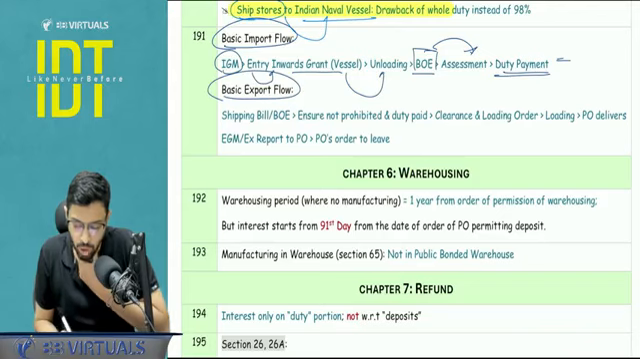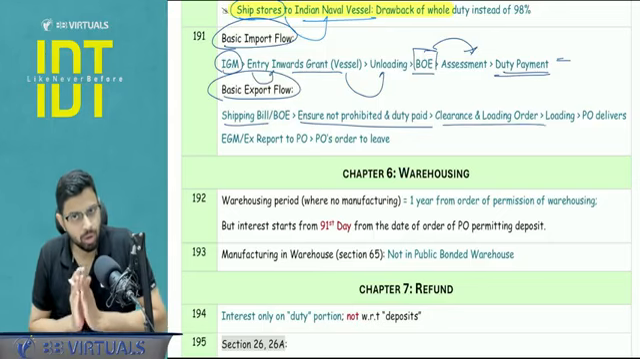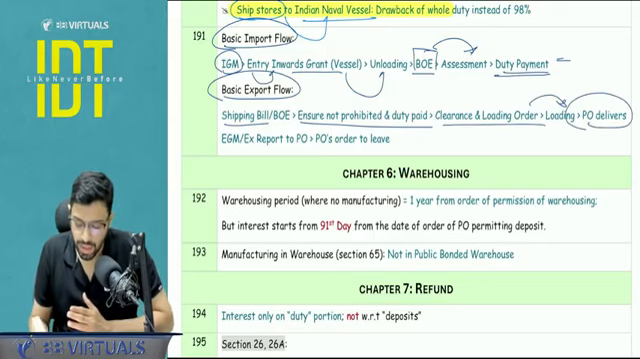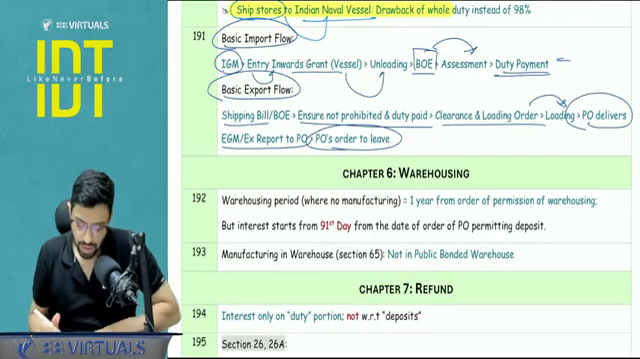Okay, export flow: shipping bill or bill of export, then ensuring that the goods are not prohibited and the duty is paid, clearance and loading order, then the goods will be loaded, then you deliver the EGM to the PO, and finally the let export order, that is the order to leave, right?